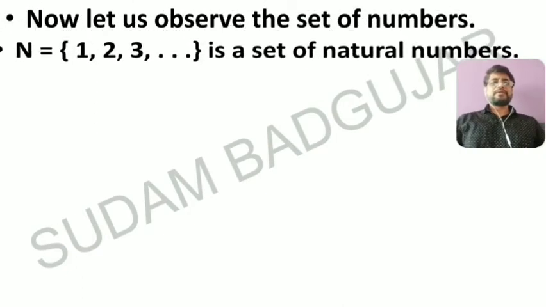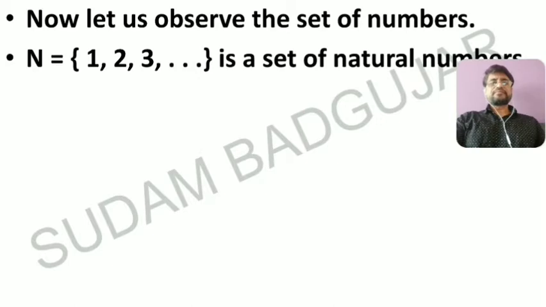You are familiar with the number system. The set of natural numbers is always denoted by capital N. What is the natural set? This set of natural numbers contains so many elements, starting from 1. The smallest natural number is 1. Means the set of natural numbers N is equal to 1, 2, 3, and so on.